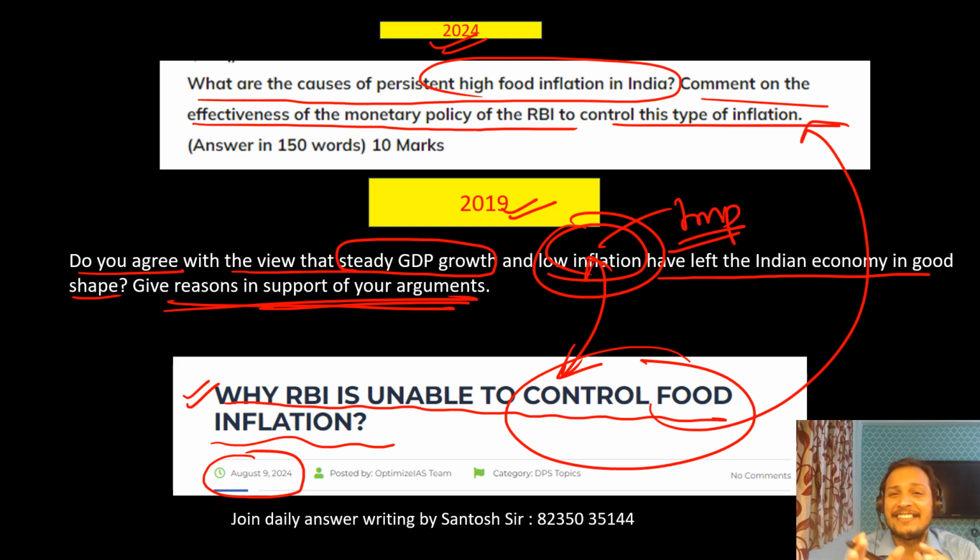That is why I say, sir, that UPSC is not an unpredictable exam. UPSC is the most predictable examination. Just imagine, how can someone crack the prelims examination 6 times? How can someone crack the mains examination 4 times? Because once you understand the trend of the questions, once you understand how the people are framing these questions, what is going on in their mindset, then you can easily predict most of the questions. Guys, you can see here again UPSC has repeated the theme of inflation which was asked in 2019.